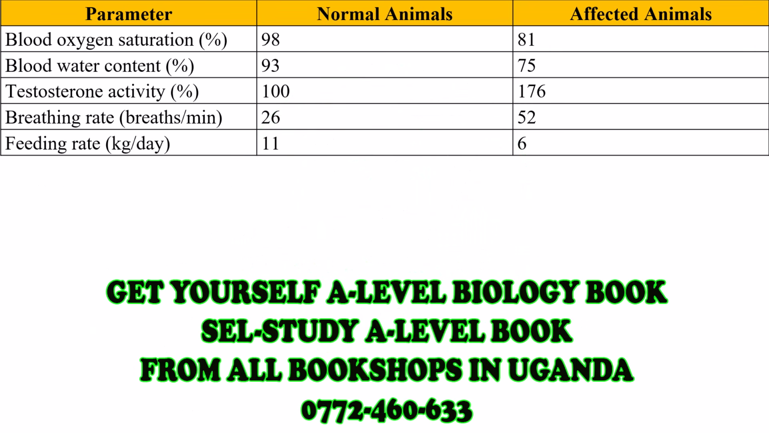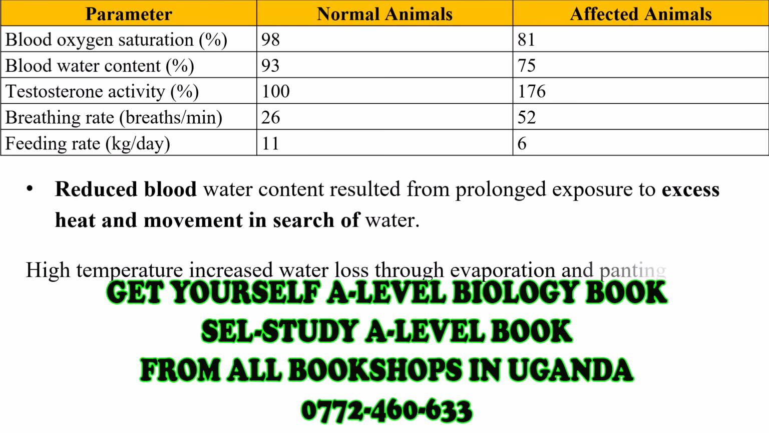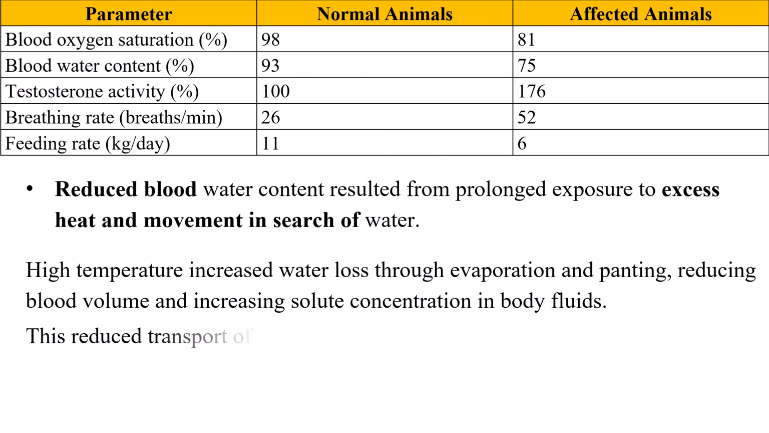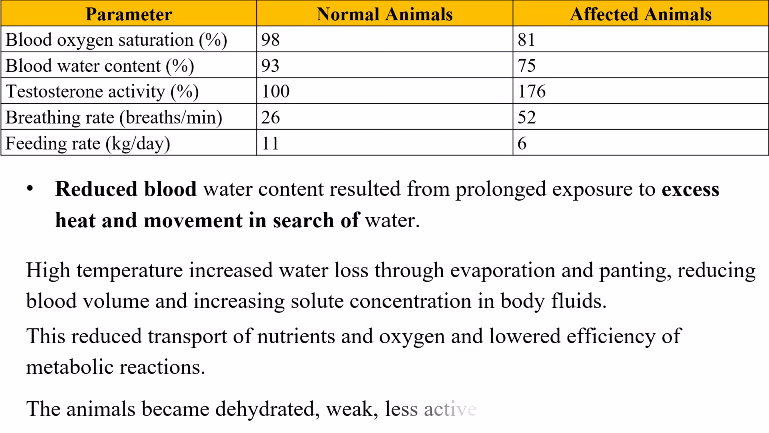Another concept: what, why, and how. Reduced blood water content resulted from prolonged exposure to excess heat and movement in search of water. High temperature increased water loss through evaporation and panting, reducing blood volume and increasing solute concentration in body fluids. This reduced transport of nutrients and oxygen and lowered efficiency of metabolic reactions. The animals became dehydrated, weak, less active, and less able to feed normally.